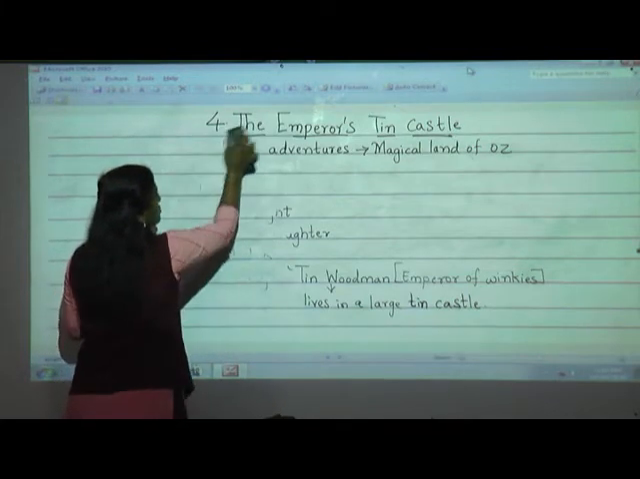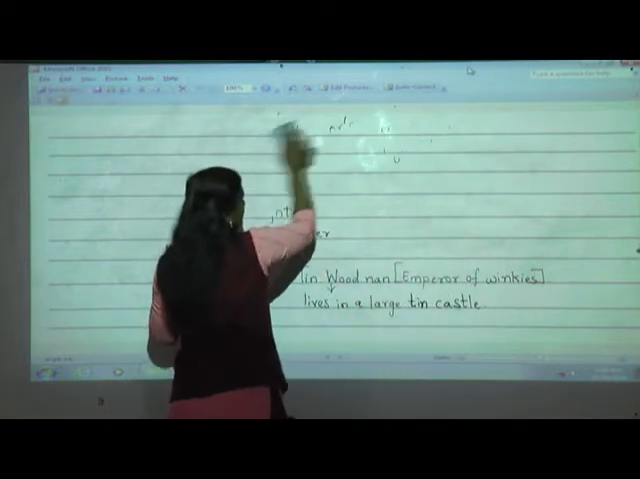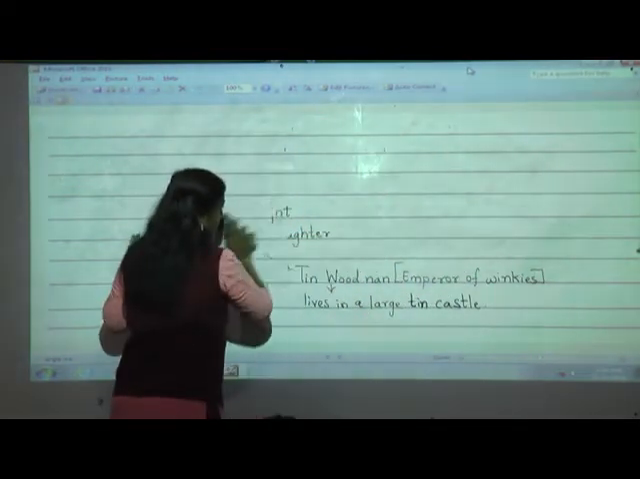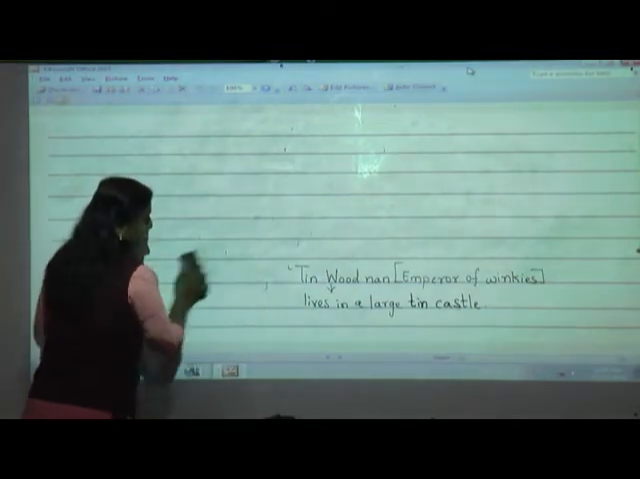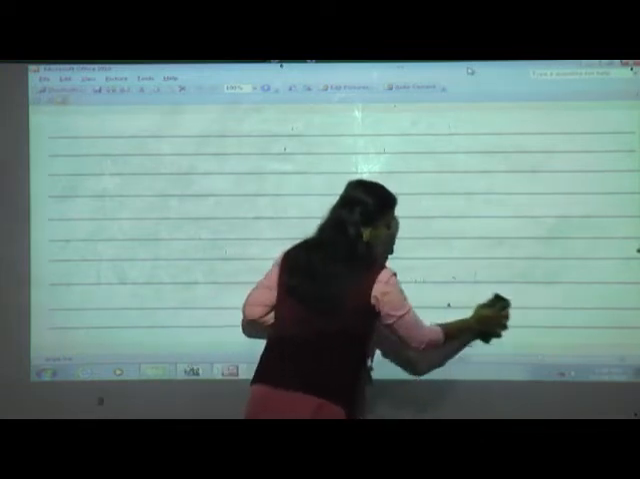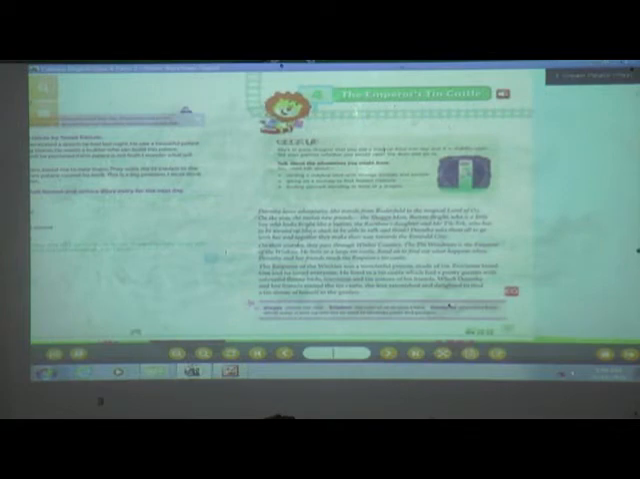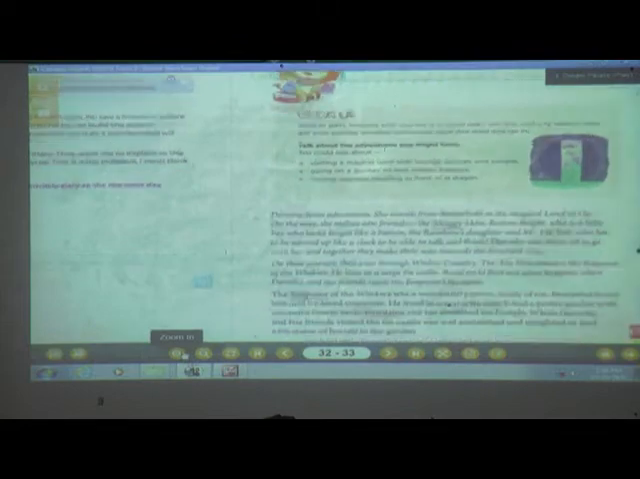So I hope students you have opened your Canopy book, lesson number 4, the Emperor's Tin Castle. This was just an introduction to what is there in this lesson. So you have to open your book, page number 33, lesson number 4, that is Emperor's Tin Castle. I'll read each line and then explain to you.